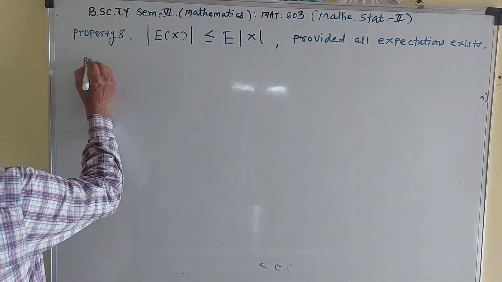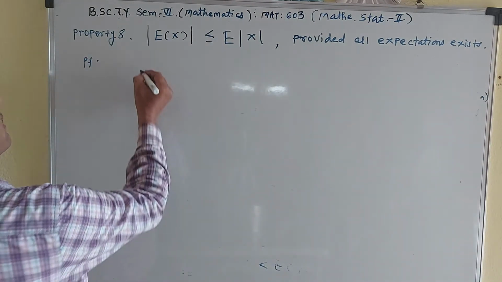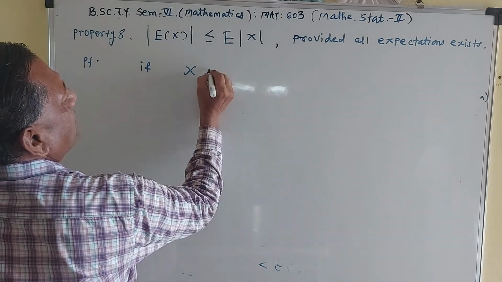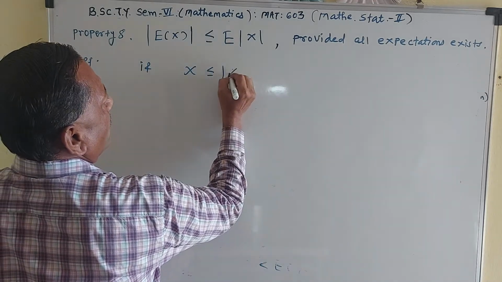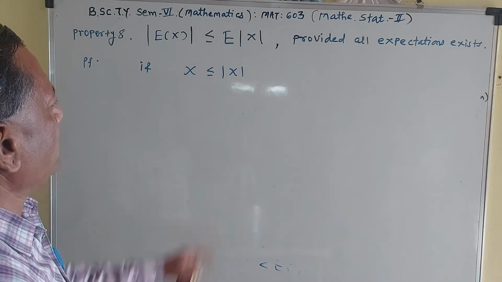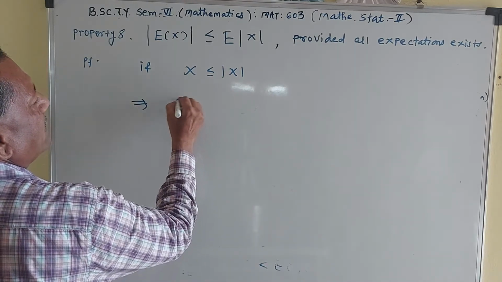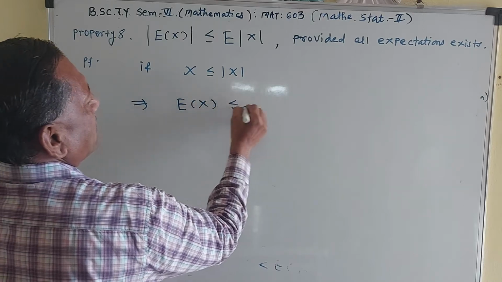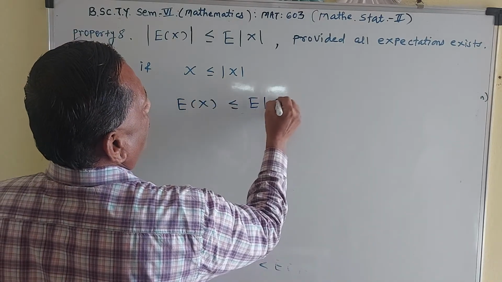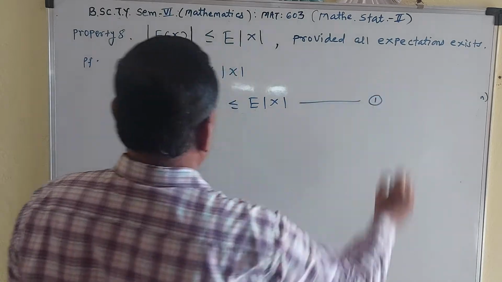Proof is again very simple. If x is any random variable, then x is less than or equal to mod x, and this implies that E of x is less than or equal to E of mod x. Number 1.